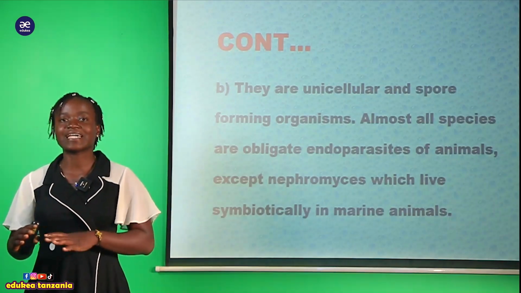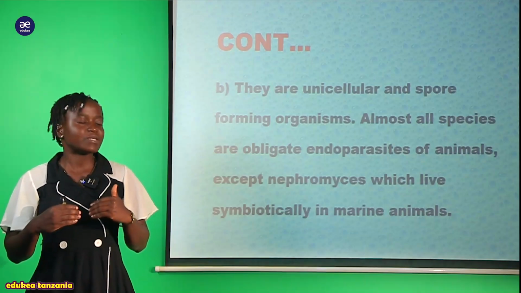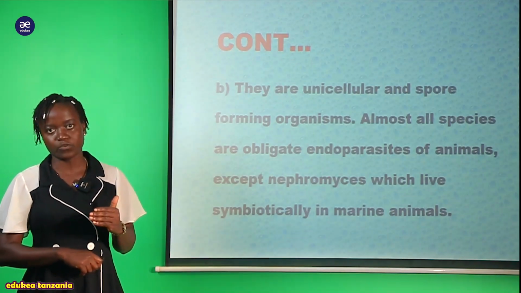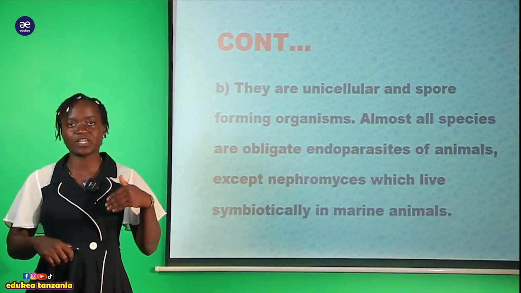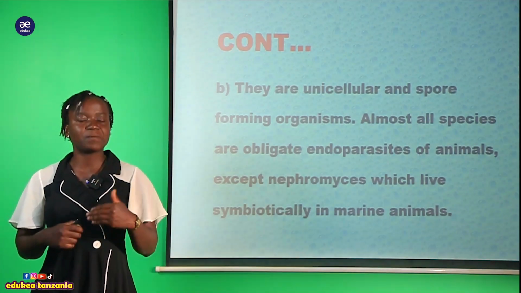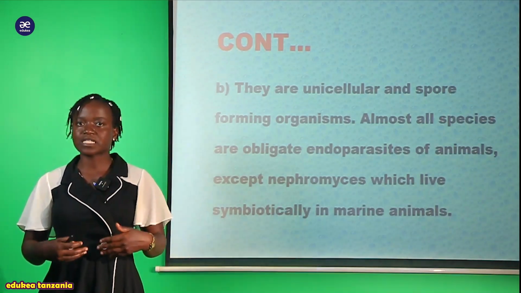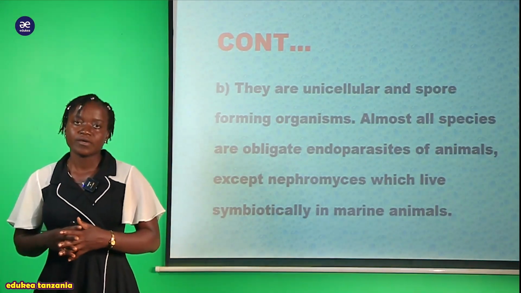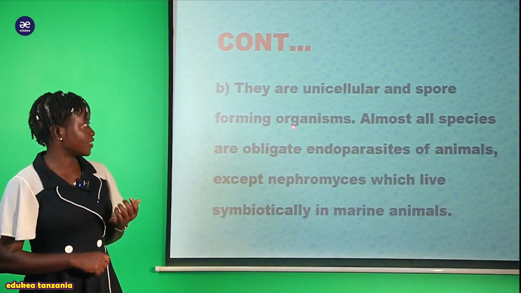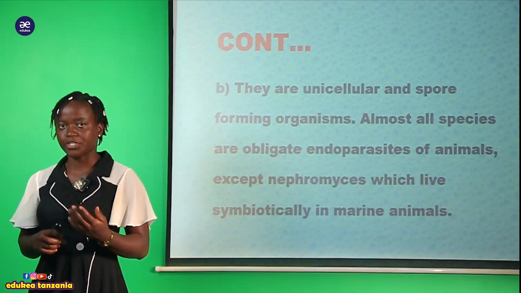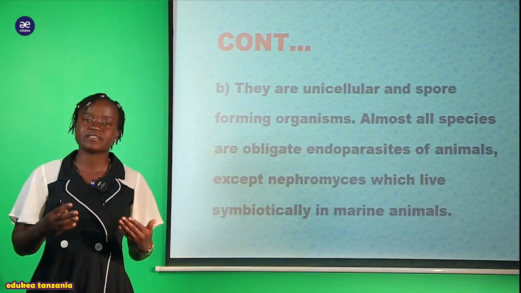Huyo ndiyo exception, lakini all of the members which are found in this phylum Apicomplexa tunawaita ni endoparasites of animals. A good example of an endoparasite which is found in this phylum Apicomplexa is mainly Plasmodium. Plasmodium tunamuita mwenyewe ni endoparasite kwa sababu anasababisha malaria kutokea kwa human being. And that is all about the unicellularity, the spore formation and the parasitic mode when they are inside the host and so on.